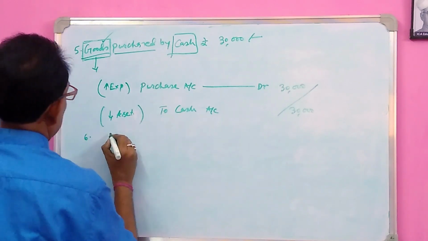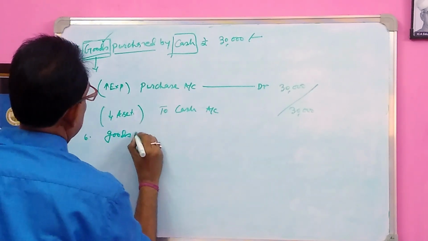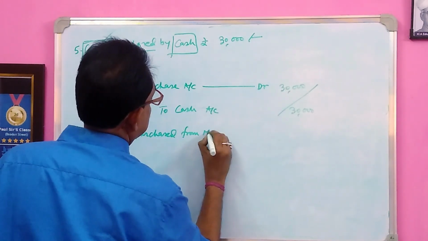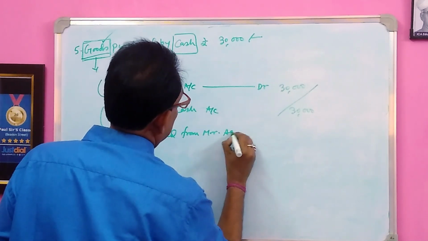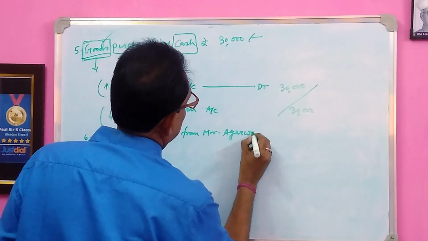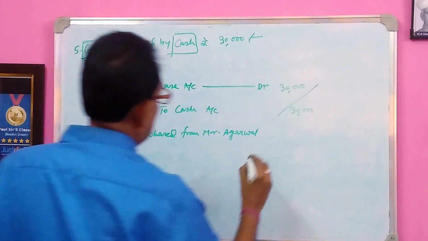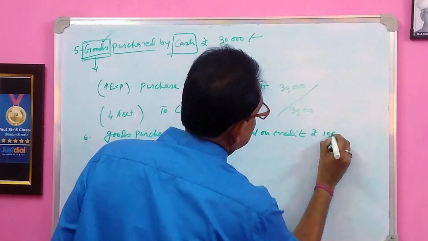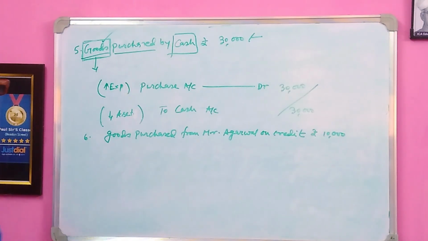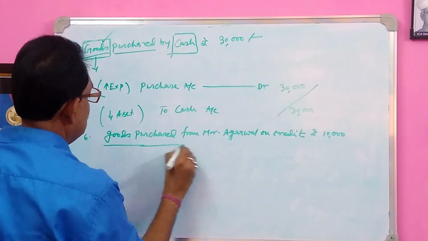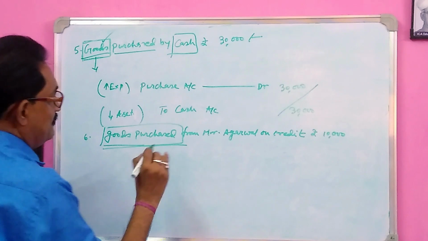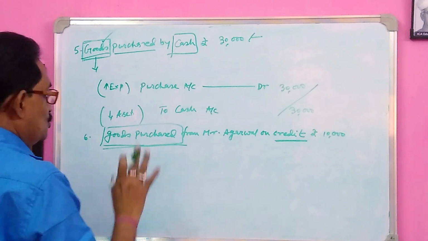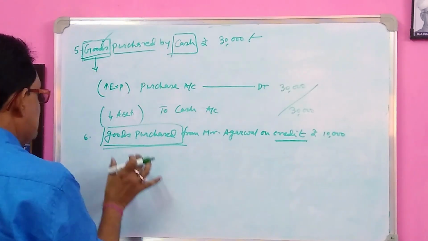Next item: goods purchased from Mr. Agarwal on credit, rupees 10,000. In this transaction, we have purchased goods, that is our dealing product, but we don't pay any amount. This transaction has been done on credit because we don't pay any amount to Mr. Agarwal, but we purchase the goods on credit.